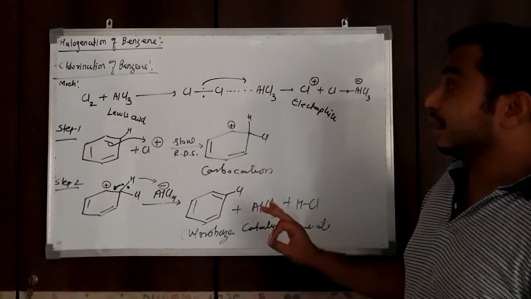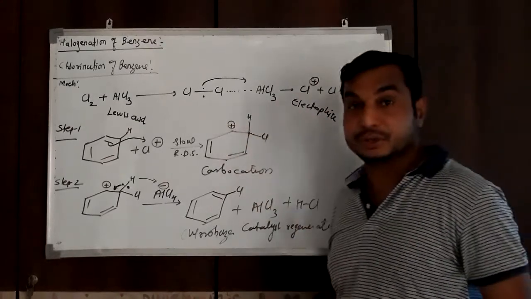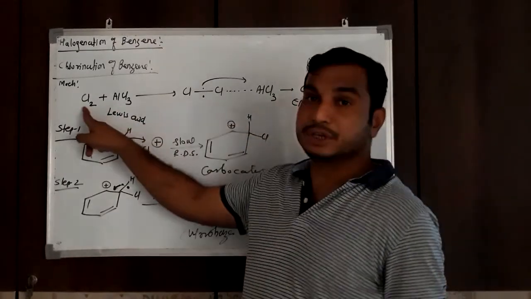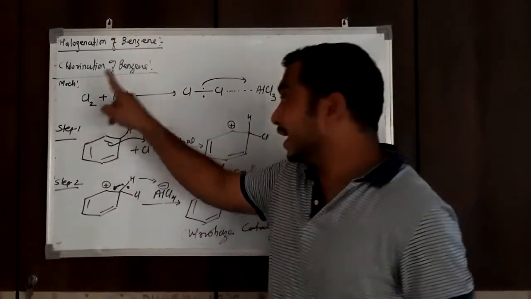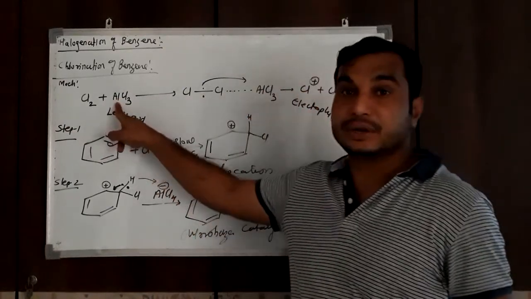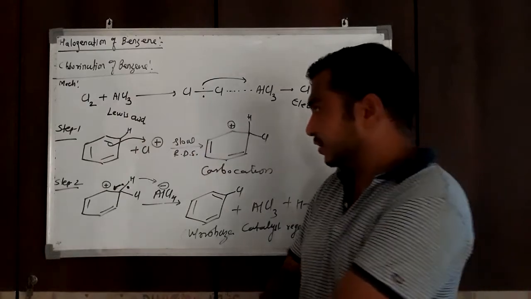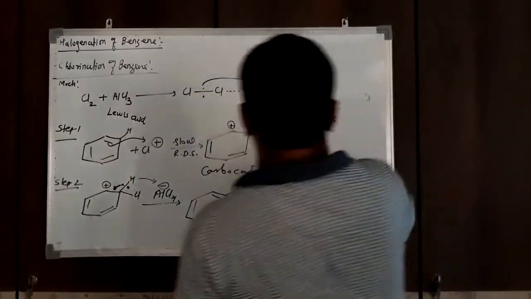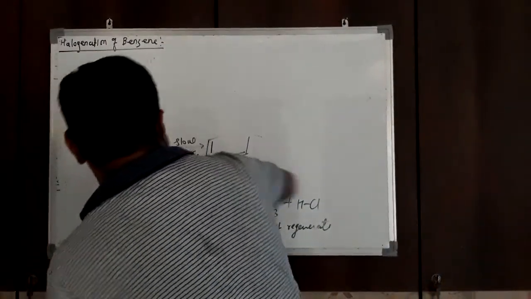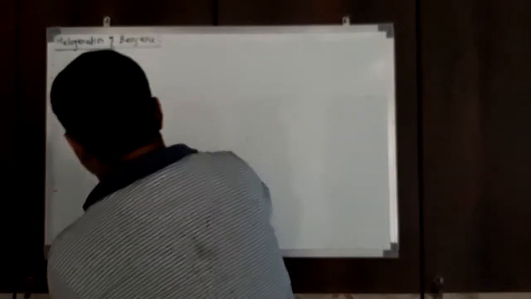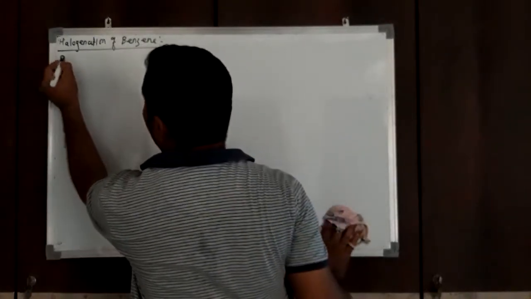Similarly, we also have bromination of benzene. Only here, instead of Cl2 we use Br2, and instead of AlCl3 we use ferric bromide as a catalyst. Very simple. Let me write bromination, with a similar mechanism.